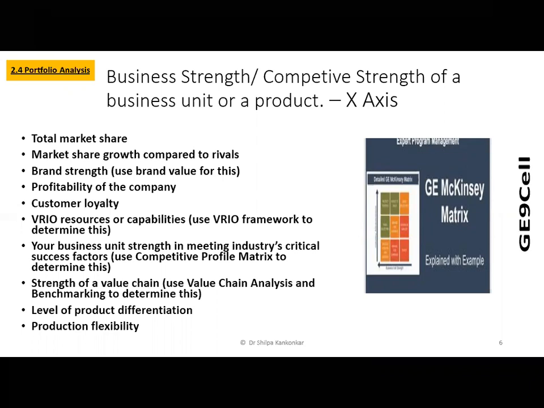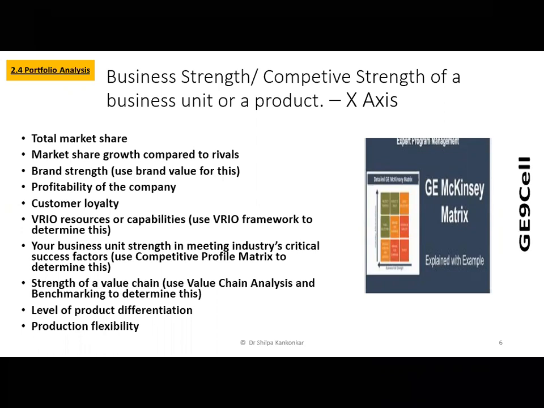In other words, managers try to determine whether their business unit has a competitive advantage because of their core competence, and that is their business strength. How long it will sustain is the question they will keep asking in business strength. And if their market strength is good, customers are very loyal, they have a fantastic capability framework.